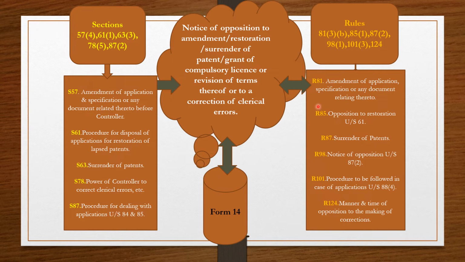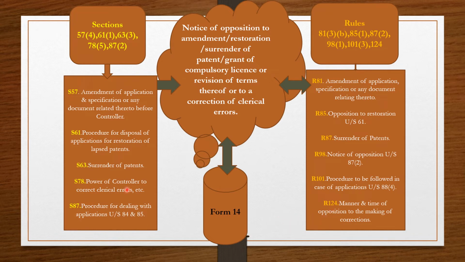Okay, and the related rules we will discuss briefly. Rule 81 says amendment of application specification or any document relating thereto. Rule 85 says opposition to restoration under section 61. Rule 87 is surrender of patents. Rule 98 is notice of opposition under section 87 subsection 2. Rule 101 is procedure to be followed in case of application under section 88 subsection 4. Rule 124 is manner and time of opposition to the making of corrections.